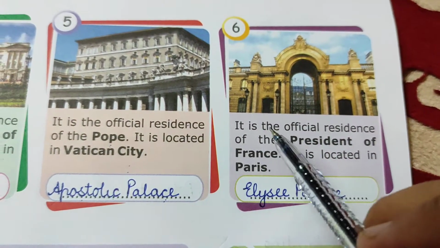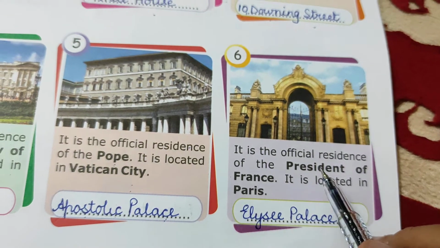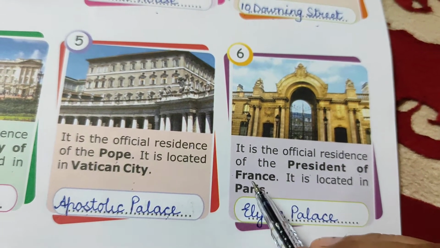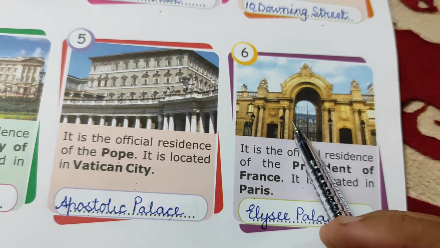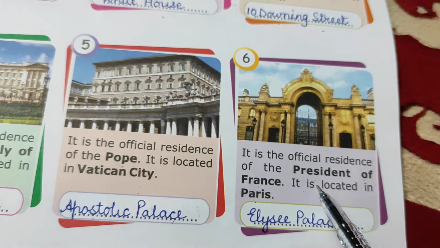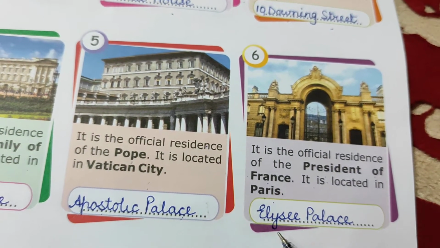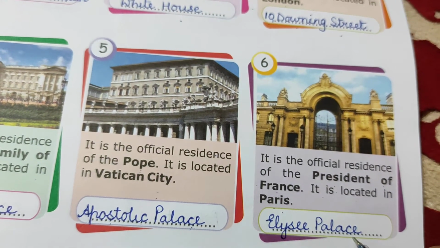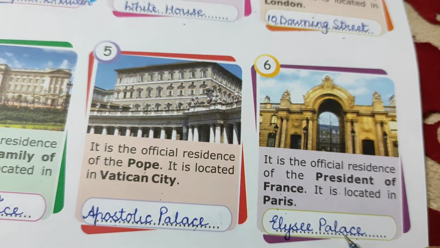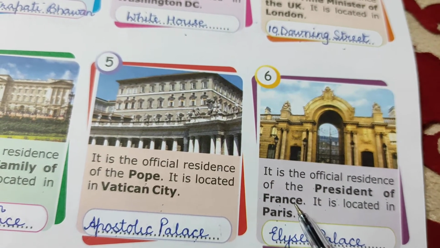The last one for today is the official residence of the President of France, and it is located in Paris. So this building is the official residence of the President of France. It's in Paris, and the name of this building is Élysée Palace. Élysée Palace is the official residence of Presidents of France.